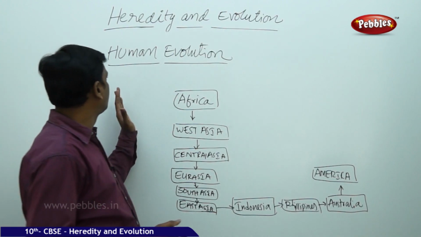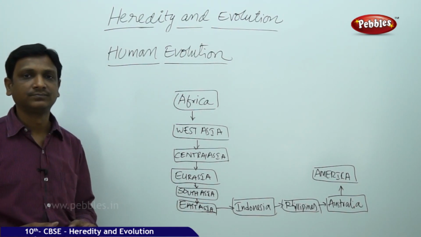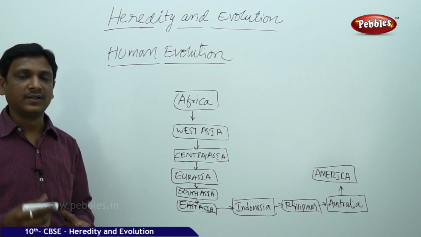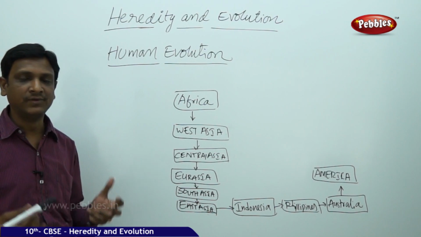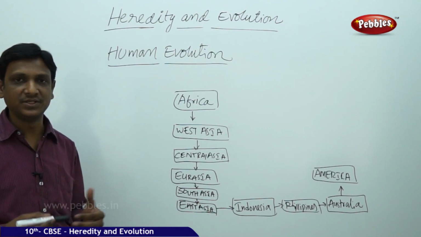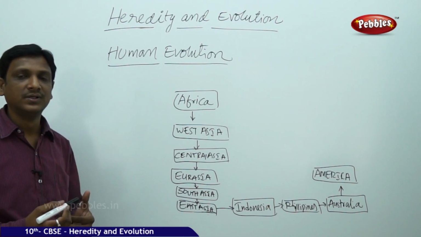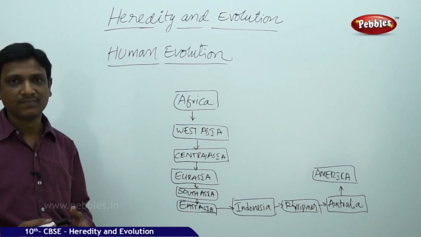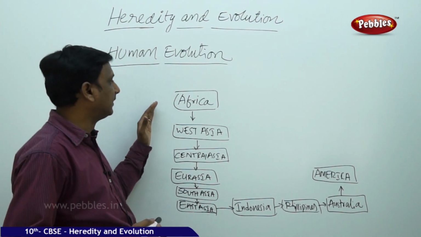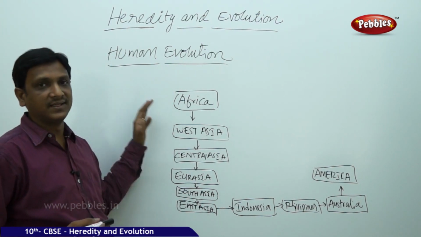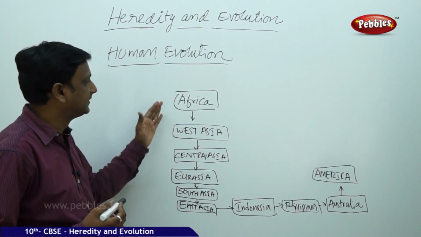So now let us look at the human evolution, how the human evolution took place. For thousands of years, there is no evolution in the Homo sapiens species. The same Homo sapiens species is continued in all the various continents. Of course, if we see the ancestor of all the humans, it is the same ancestor, and we all have come from our homeland, that is Africa.